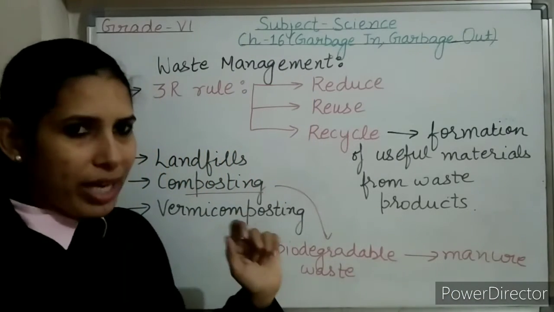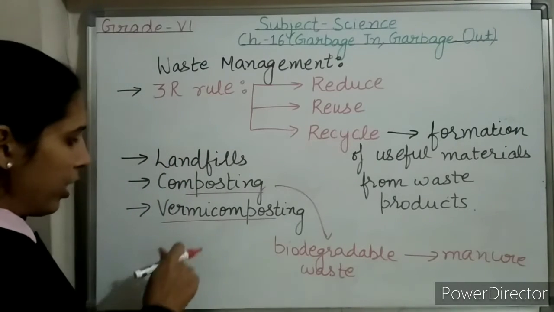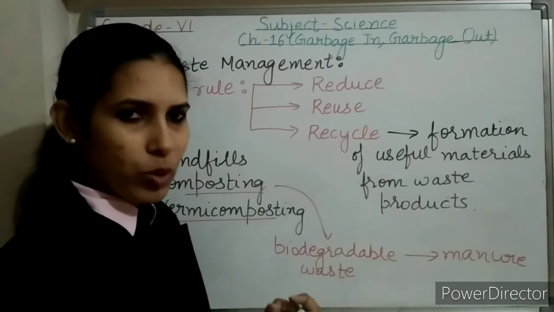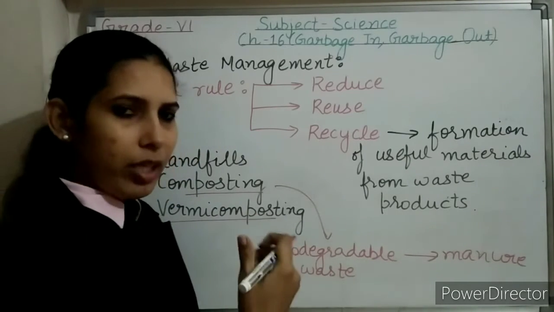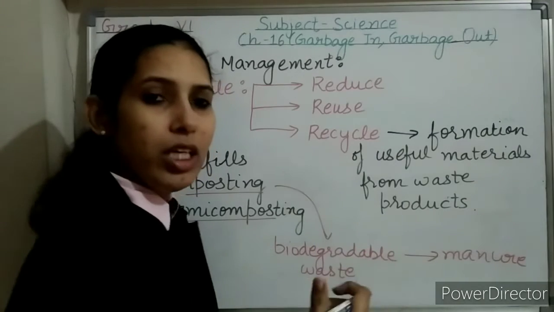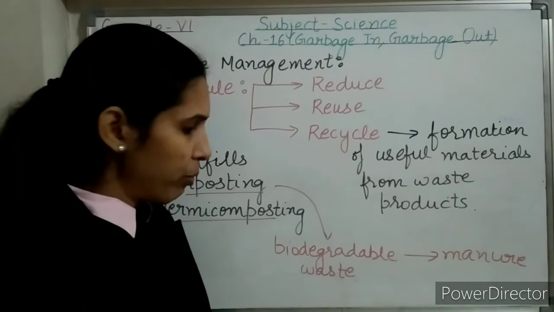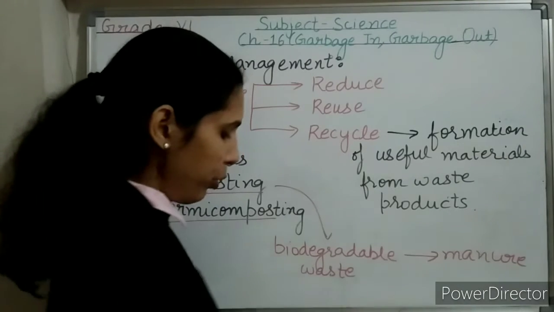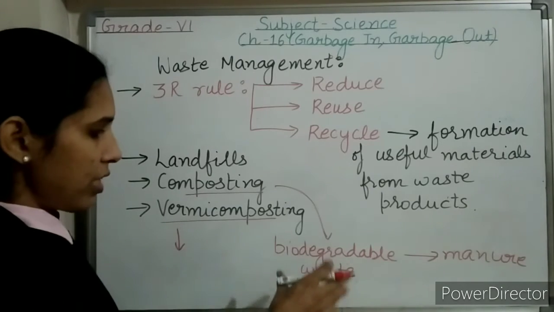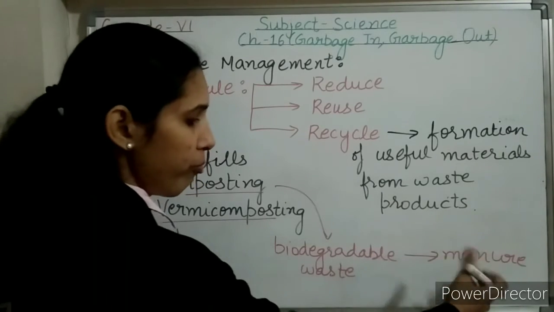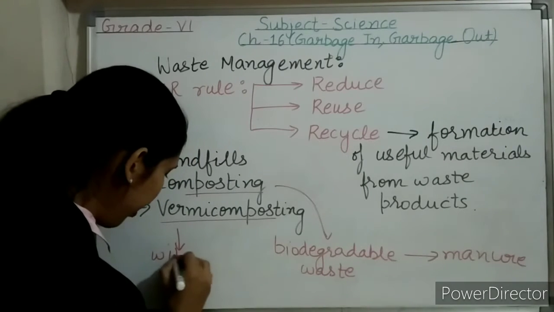So this process is known as composting. But then what is vermicomposting? Vermicomposting is different from composting in this way: in the vermicomposting method also, the biodegradable waste like kitchen waste, garden waste, and animal waste like animal dung is converted into manure. But in case of vermicomposting, this process of formation of manure from the biodegradable waste is done with the help of red worms.